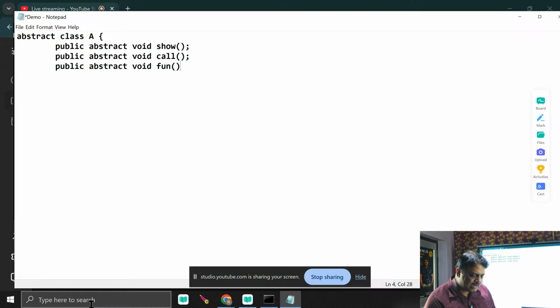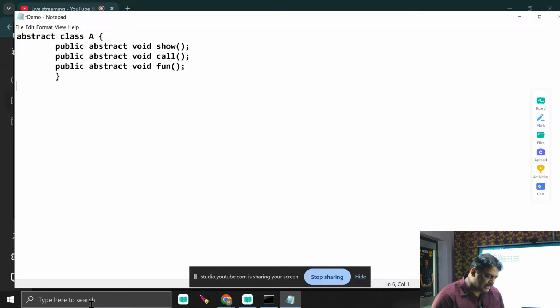So how many abstract methods are declared in the abstract class? There are 3 abstract methods declared in the abstract class. Remember, when 3 abstract methods are declared in the abstract class, in the child class you are bound to override all the 3 methods, because abstract methods are bound to be overridden in the child class. If I do not override any method out of the 3, then it's an error. Or there is another option. If you are not overriding any method, then make the child class an abstract class.